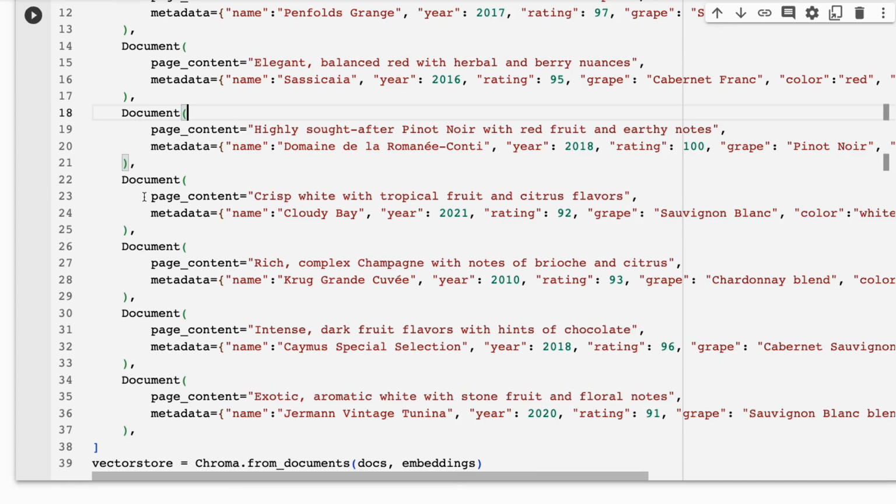All right, once we've got these, we basically need to embed them and put them into our vector store. So this is what the last line here is doing. It's just making a Chroma DB from documents. We're passing in these documents. We're passing in what to use to do the embeddings, and it's going to embed these parts, and it's going to keep the metadata separate for these.